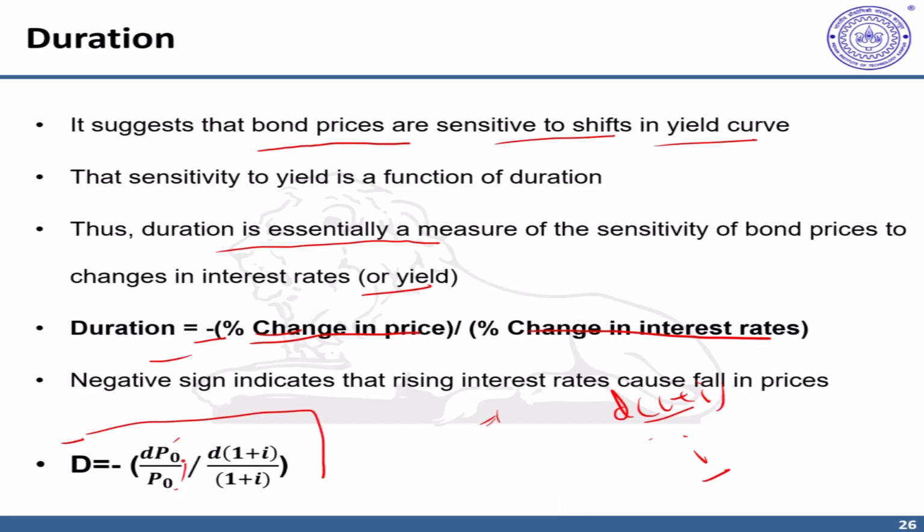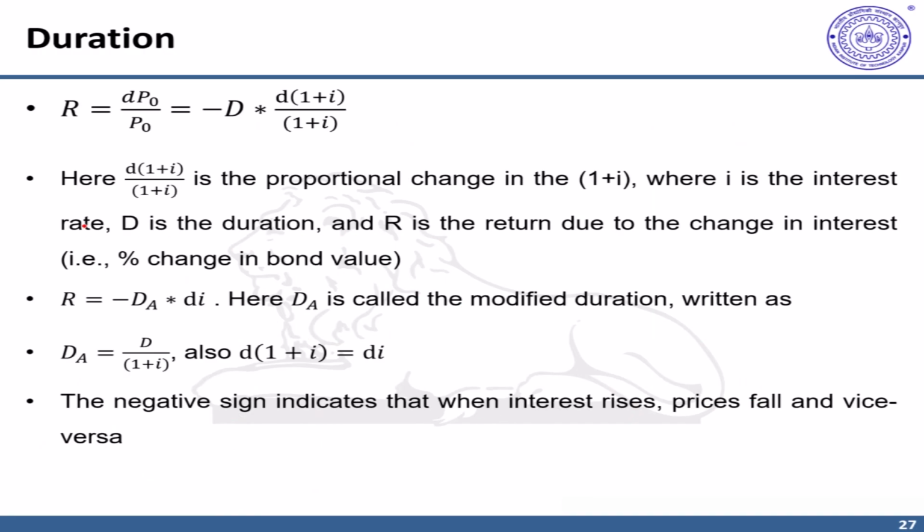So this is the typical formula for the duration measure, which is defined as the sensitivity of bond prices to changes in interest rates. Let us further simplify this notation. So dP upon P naught is the percentage change in prices. This can also be considered as the return on the bond, which is equal to minus D into d of 1 plus I upon 1 plus I, where d of 1 plus I upon 1 plus I is the proportional change in 1 plus I. This can be thought of as the proportional change in interest rate in 1 plus I form, where I is the current interest rate, D is the duration, R is the return due to changes in interest rate or percentage change in bond value. Now we can further simplify this notation using D upon 1 plus I as D A,